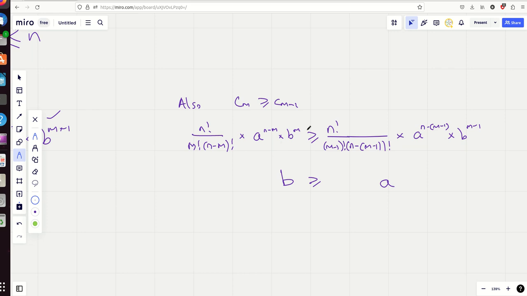And so what have we got here? We're going to also cancel these. I'm doing this one slightly quicker. That m factorial is going to go over m minus 1 factorial, leaving an m on the side here. And this is going to go over here, leaving an n minus, oh sorry, that's going to go onto that side. That's going to go, no, that's going to go on that side.